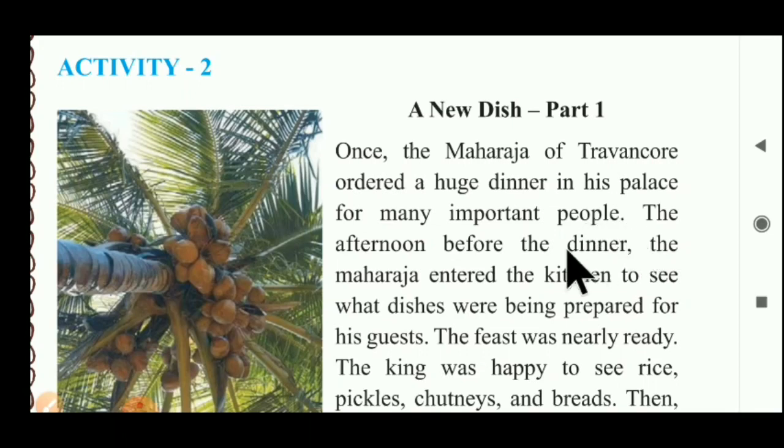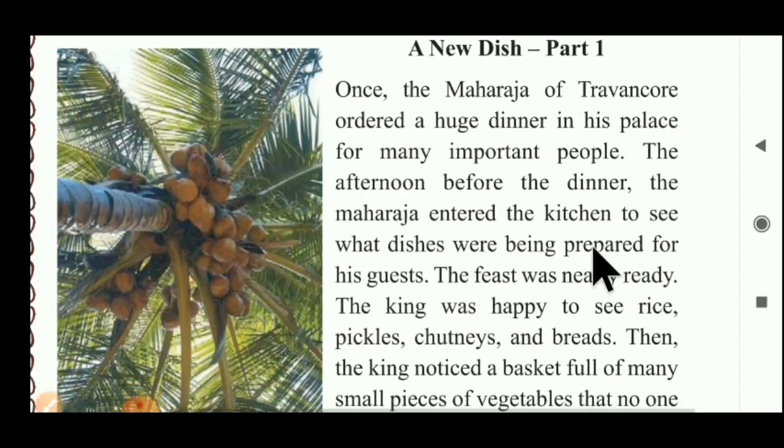Next thing, the afternoon before the dinner, the Maharaja entered the kitchen to see what dishes were being prepared for his guests. Now what happened? In the afternoon before the dinner, the Maharaja visited the kitchen where everything was prepared. He wanted to see which type of dishes were being prepared for each important guest.